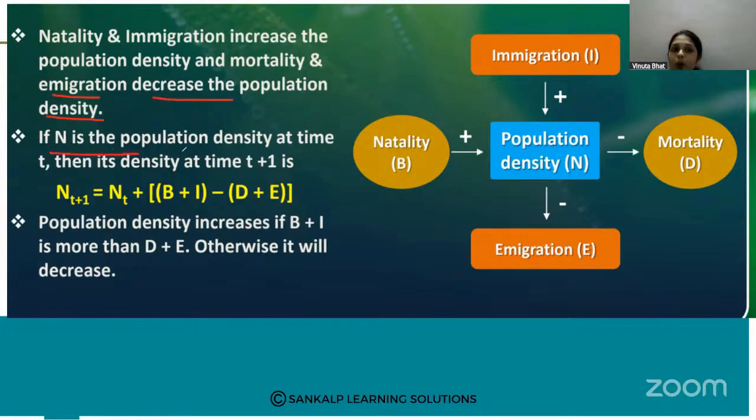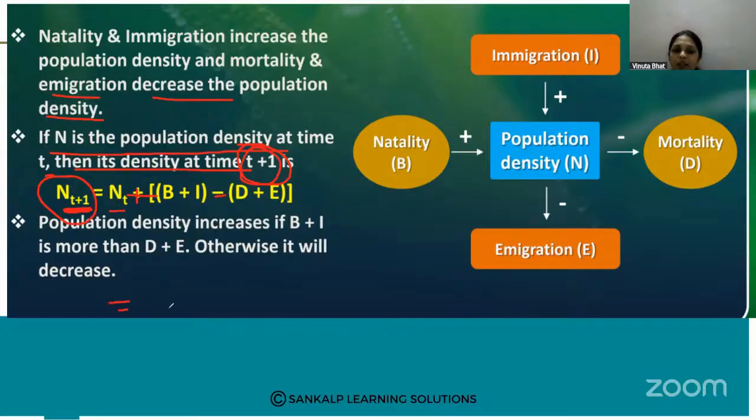If N is the population density at the time t, then its density at time t plus 1. Okay, so after 5 months, after 1 year, 5 months, like this. So the equation we can give: N is the population density, then at a particular time, t plus 1 is the density at the time t plus 1. So N t plus 1 is Nt plus B plus I minus D plus E. Okay, so Nt represents the population density at the time t.